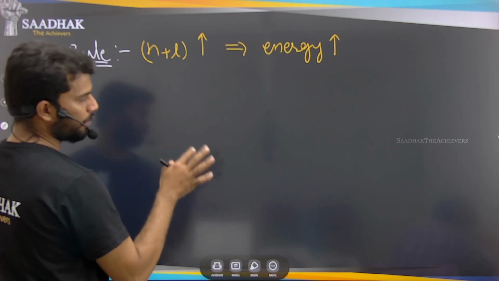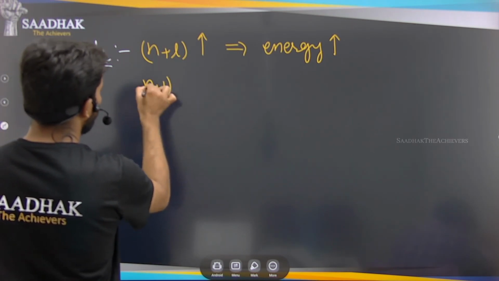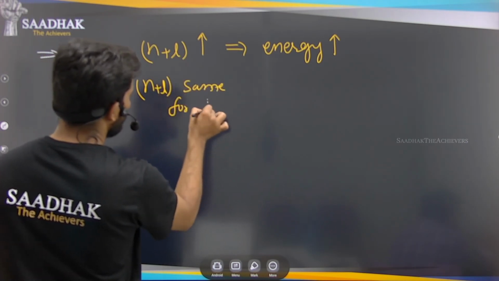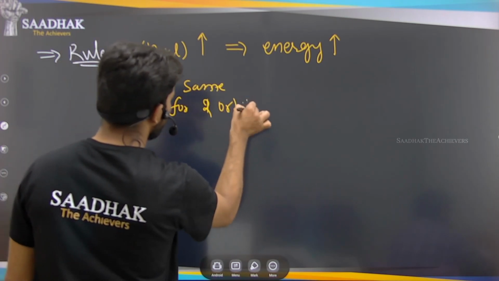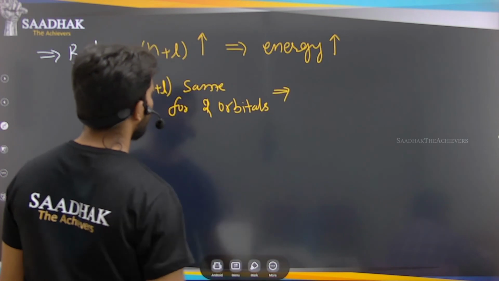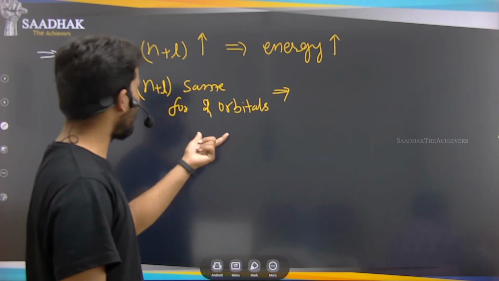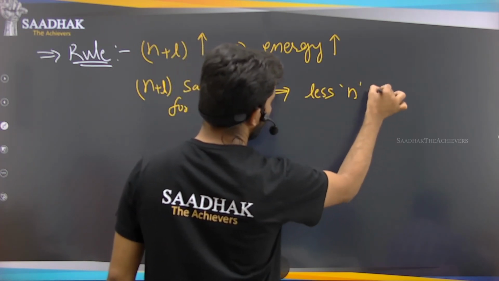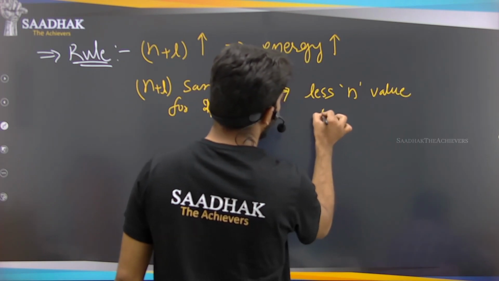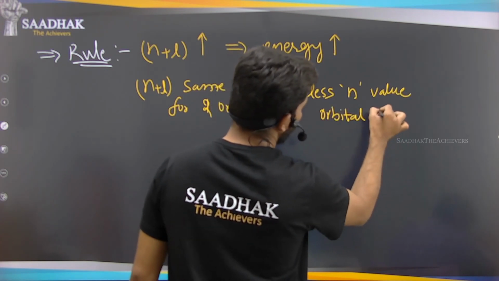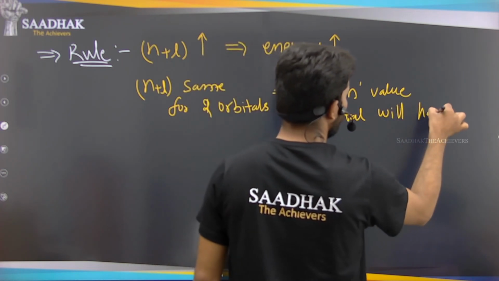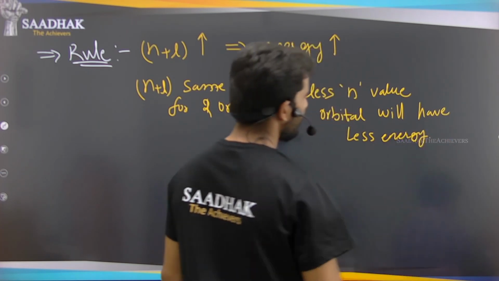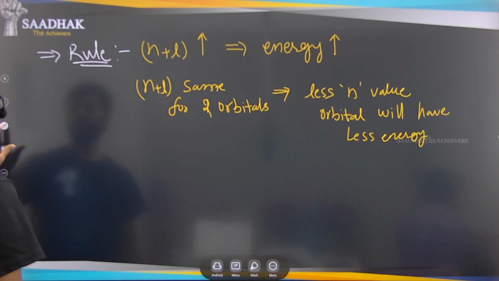If at all two orbitals have the same n plus l value, that is, n plus l is the same for two orbitals, what happens in that case? Out of these two orbitals, the orbital which has the smaller n value will have less energy. Okay, it will have the less energy.